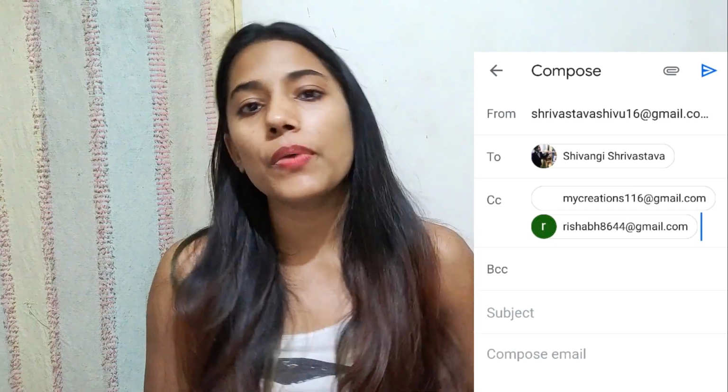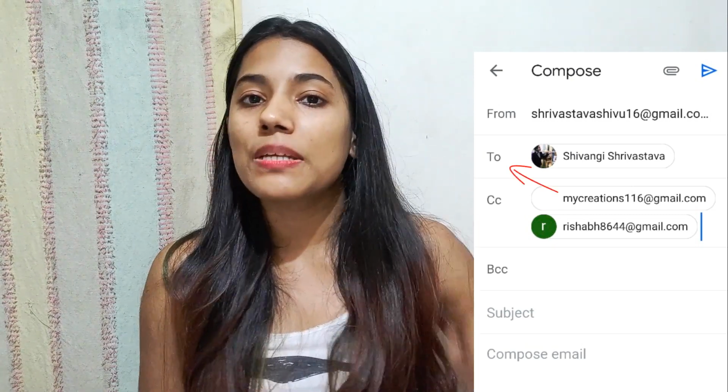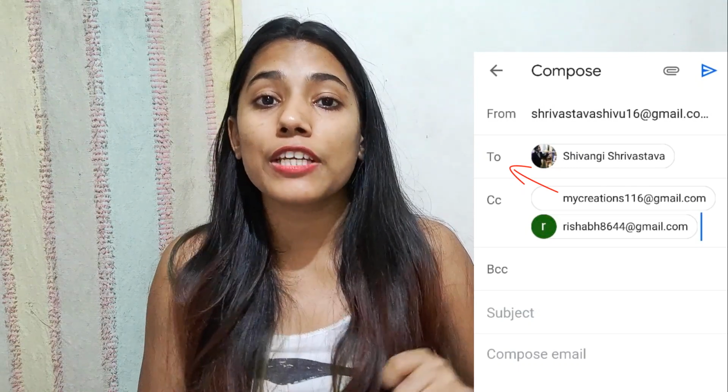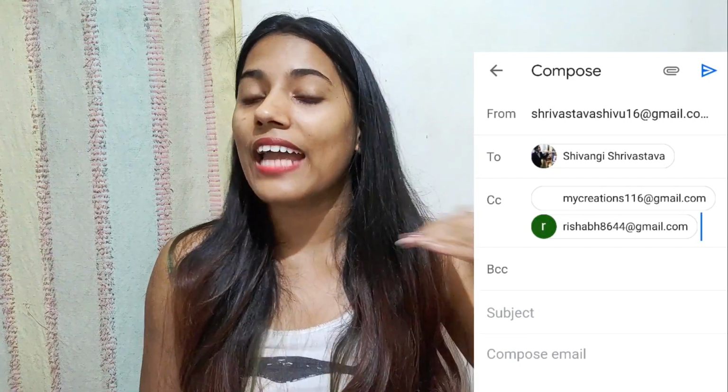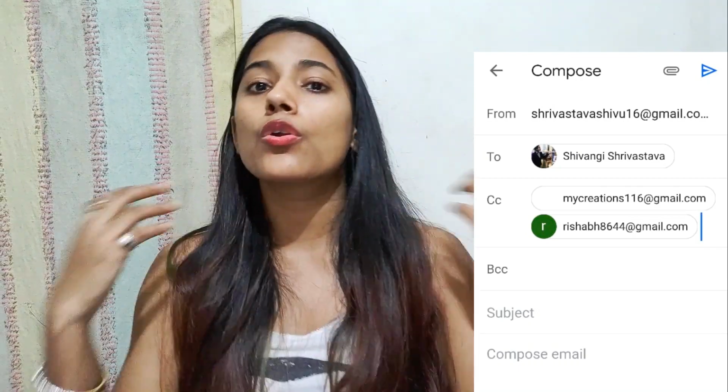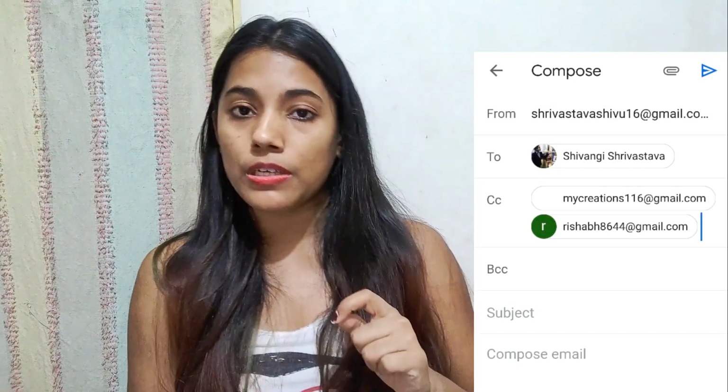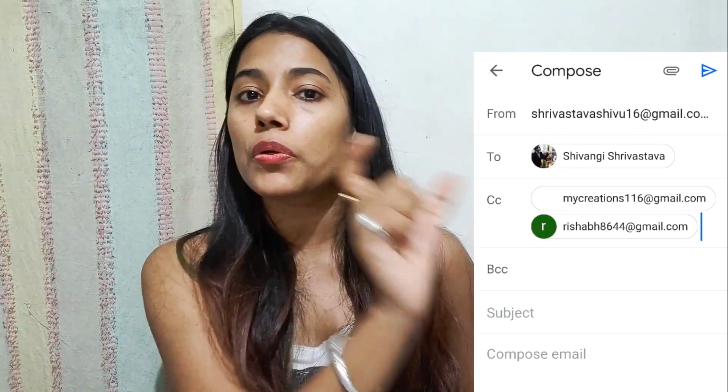When we click compose or new email option, the first field we get is To. To is the place where we have to put the email ID to which we want to send our mail. The other options are CC and BCC. So let's see what email IDs we should put in To, in CC, and in BCC. If you want to send an email to a group of people but want a task to be done by a particular person, or want to address a particular person, then that person's mail ID will go in the To option.